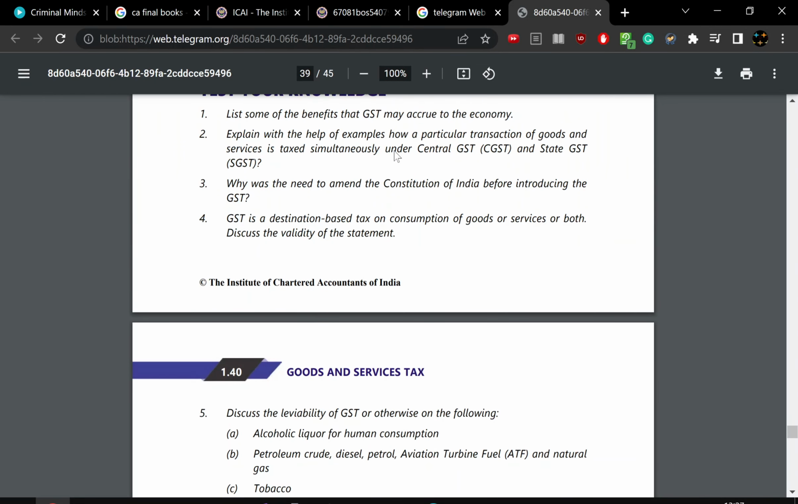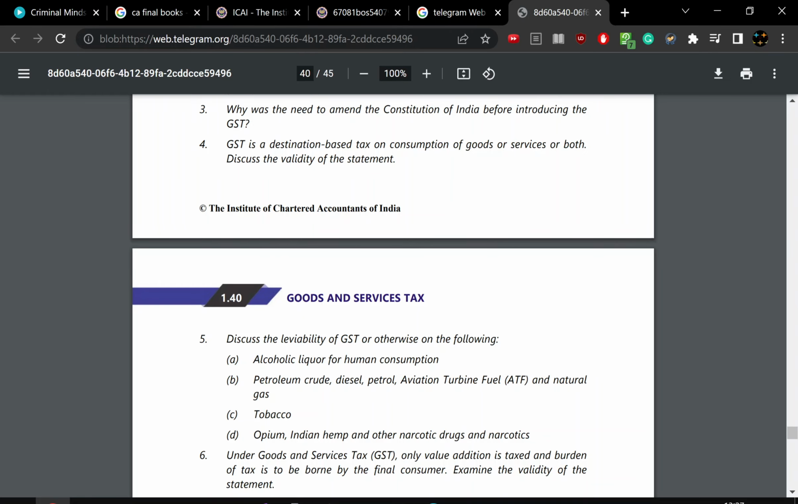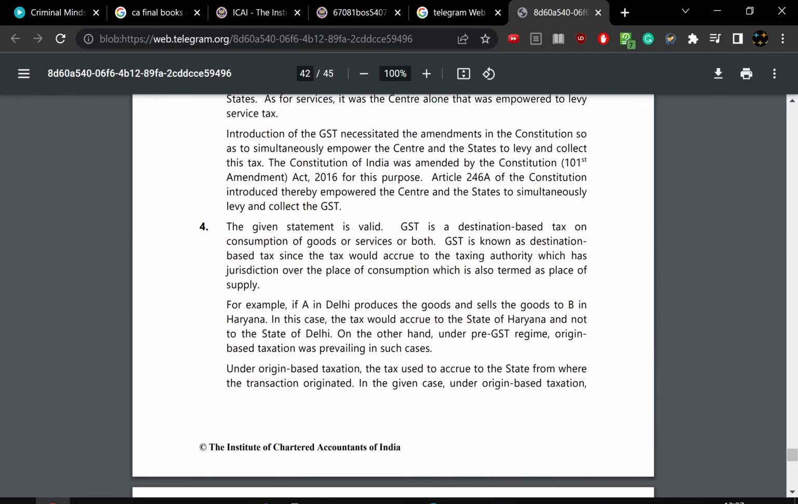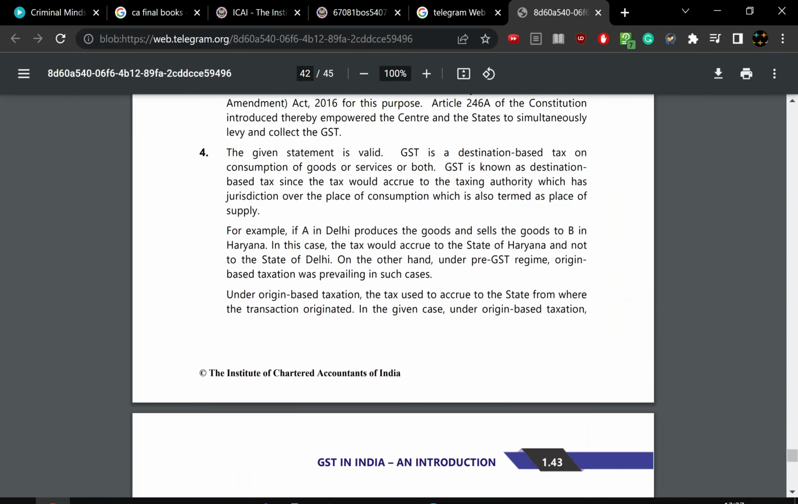The third point is over. The fourth is: GST is a destination-based tax on consumption of goods and services or both. Discuss the validity of this statement. So they are clearly saying goods and services are consumed or produced. So when the tax is being levied, they are asking about the destination. So the fourth point is whether the tax system is valid. GST is a destination-based tax on consumption of goods and services or both.